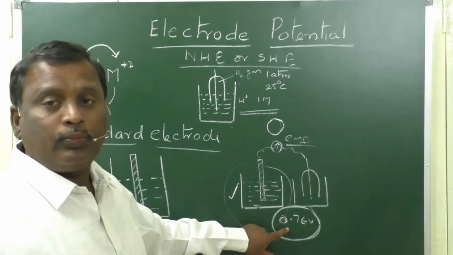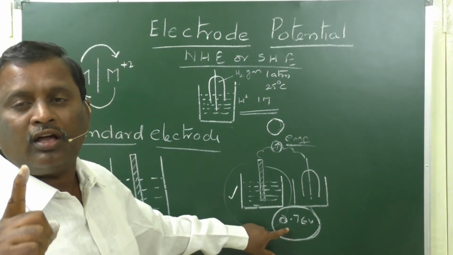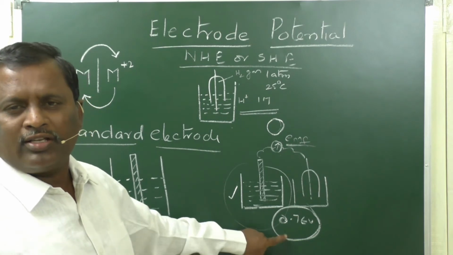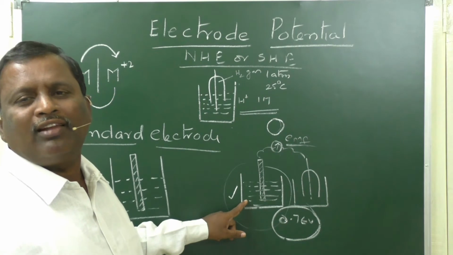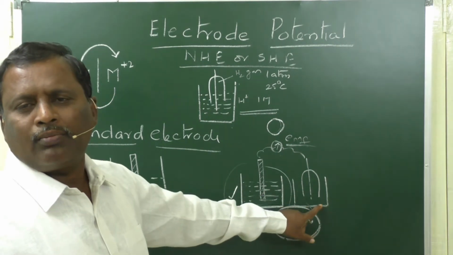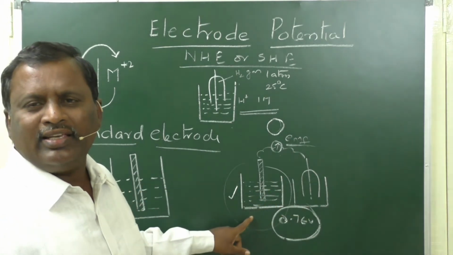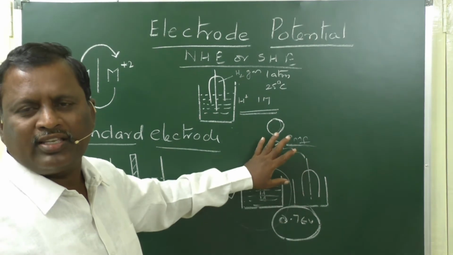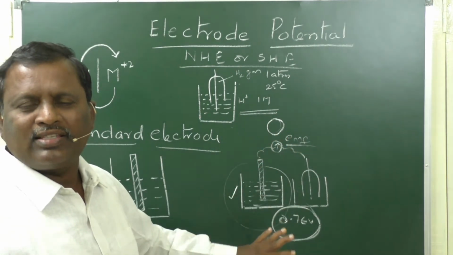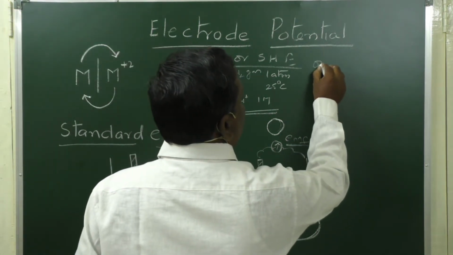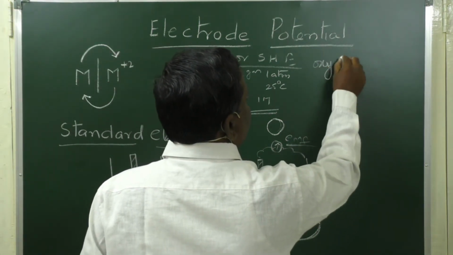So, this is said to be the oxidation potential of zinc, because in this particular galvanic cell, when the standard zinc electrode is connected to the normal hydrogen electrode, zinc is oxidizing and acts as an anode. The EMF of this galvanic cell is considered as the oxidation potential of zinc.